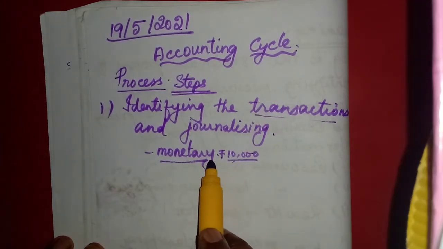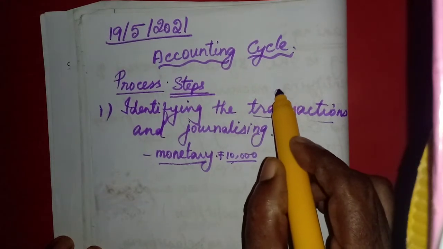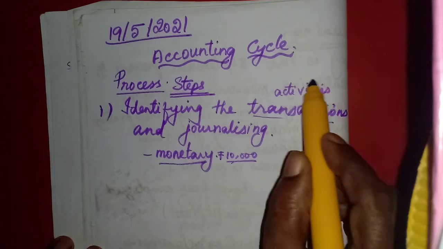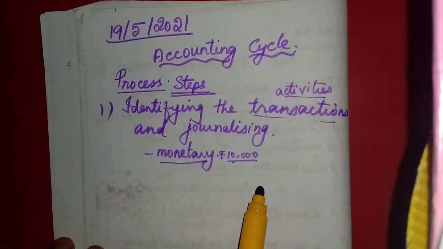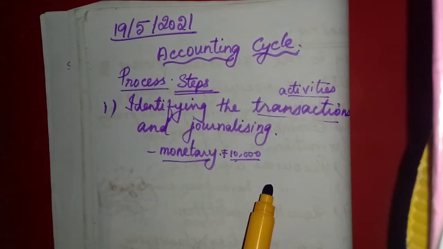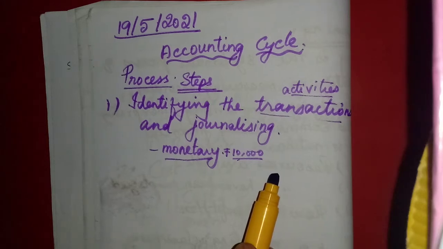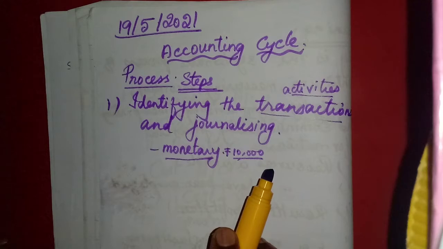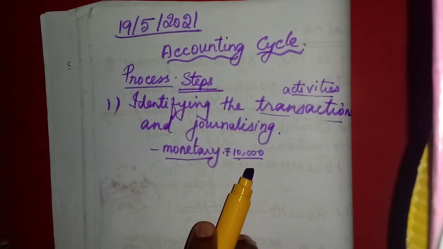The transactions are different activities. I have already taught you the meaning. The simple meaning of transaction is activities: trade activities, business activities, purchasing, selling. Then purchasing on credit, selling on credit, purchasing on cash, selling on cash.